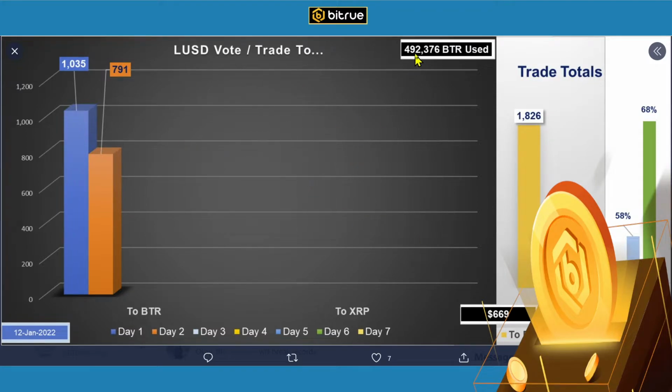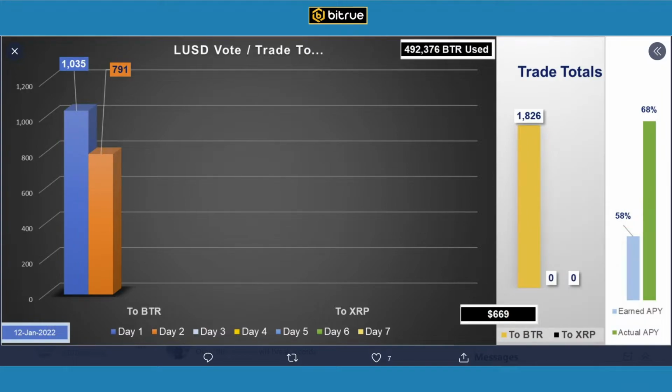For this vote, I used 492,376 BTR. Down here is the date of the vote, I think the date I submitted for the vote. And all the way to the right, you can't, well, let me see. I could probably, let's get rid of this for a moment.